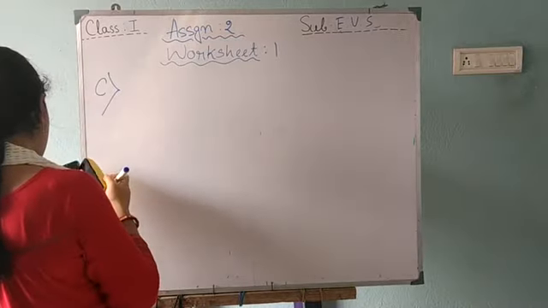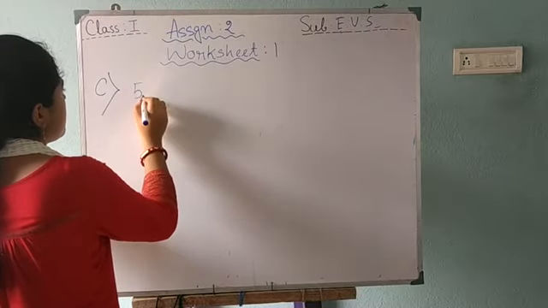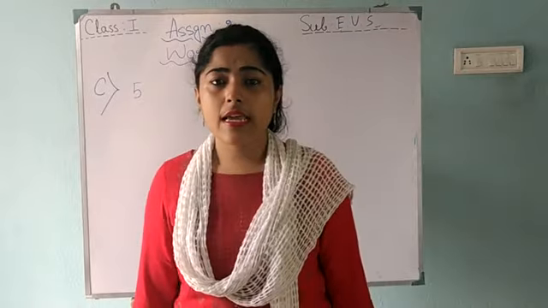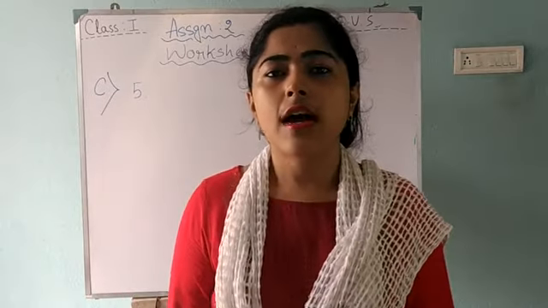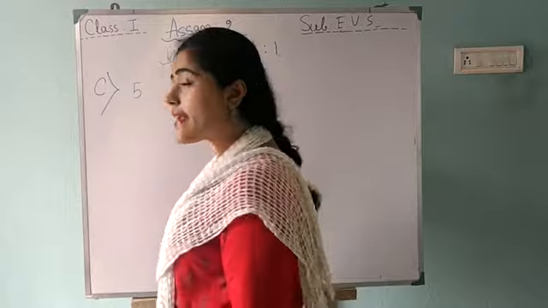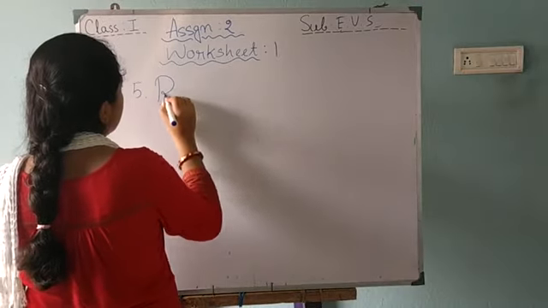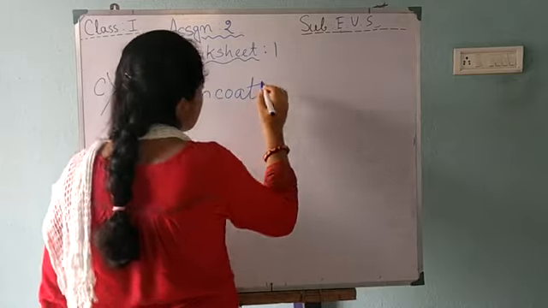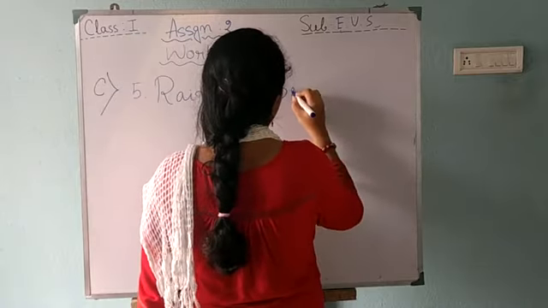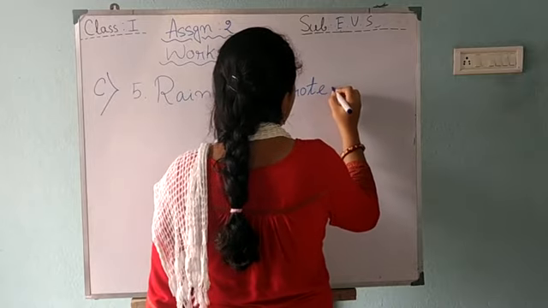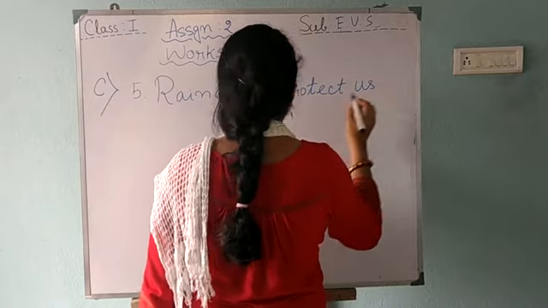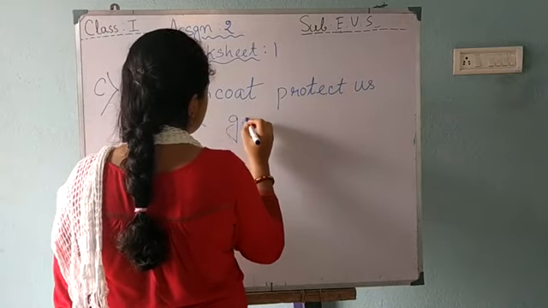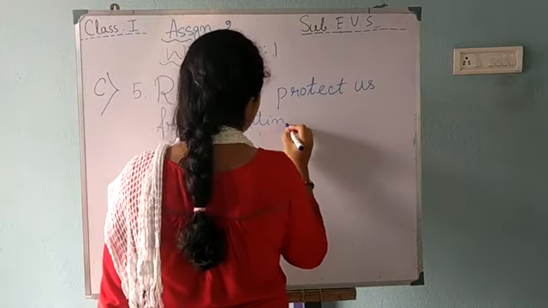Question number 5. Why we wear raincoat? Because raincoat keeps us from getting wet. It protects us from getting wet. Raincoat, I only wrote the answer, but you have to write the full sentence. Raincoat protect us from getting wet.